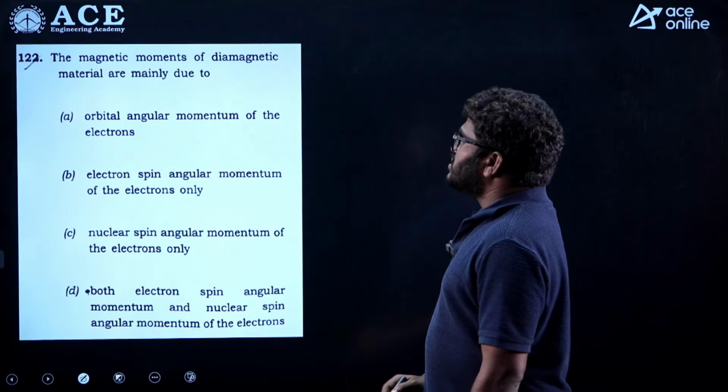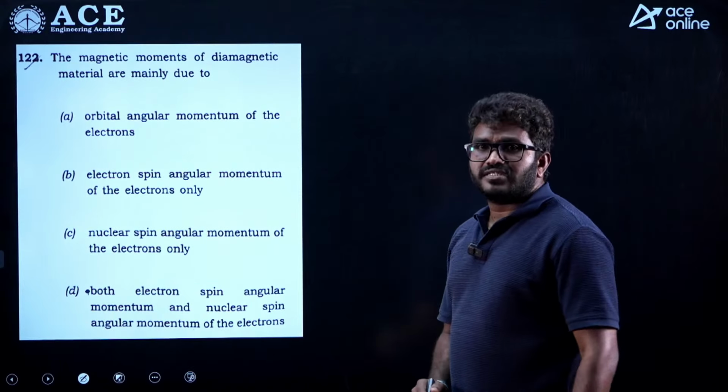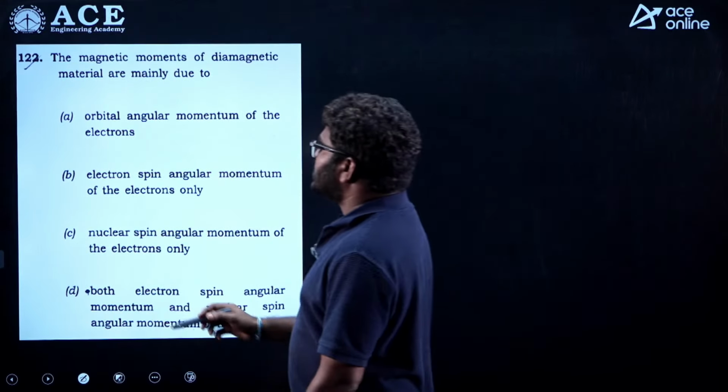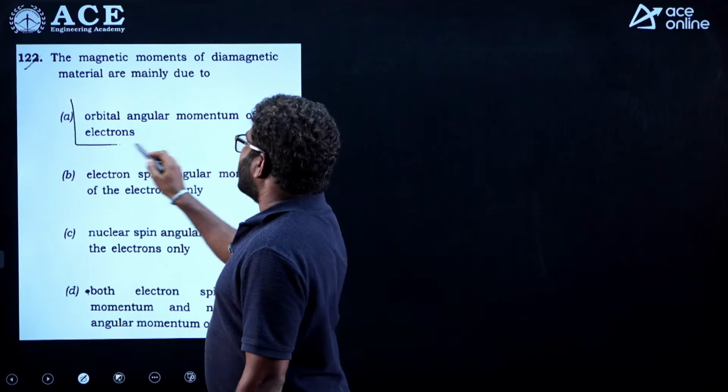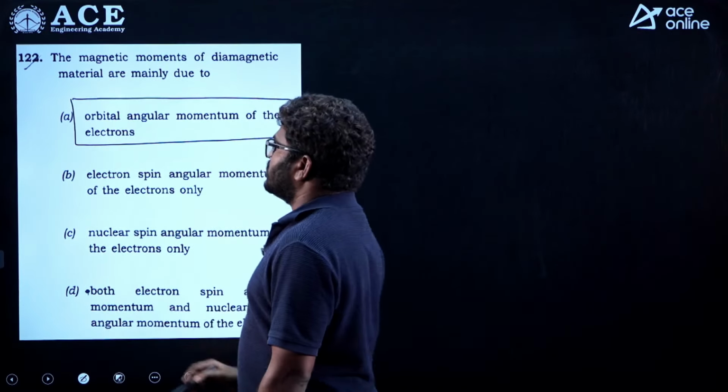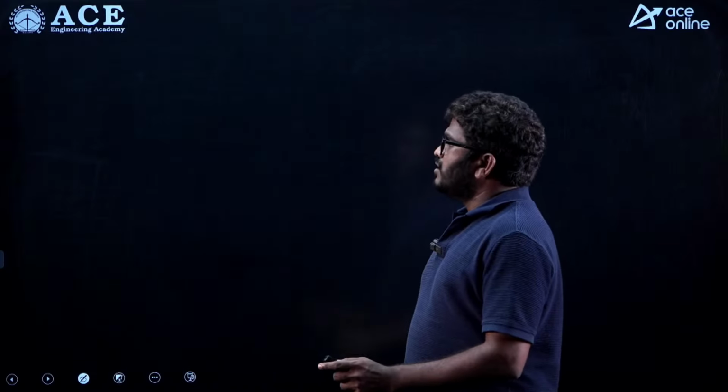Now, the magnetic moments of diamagnetic materials are mainly due to what? See, the diamagnetic material's magnetic moment is mainly due to the orbital angular momentum of the electrons. A is the correct answer.